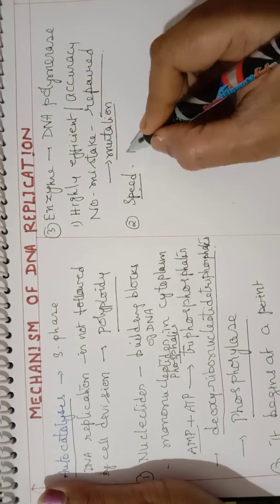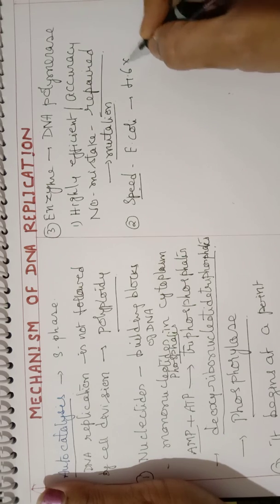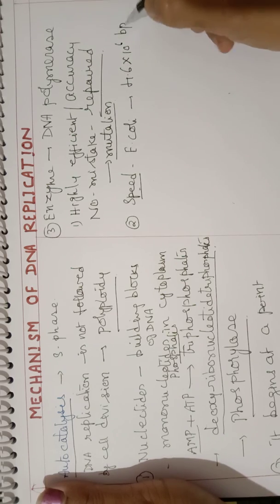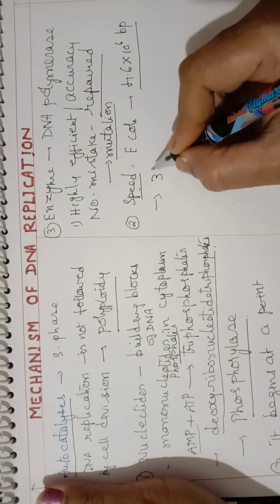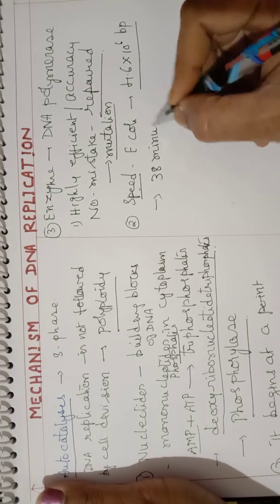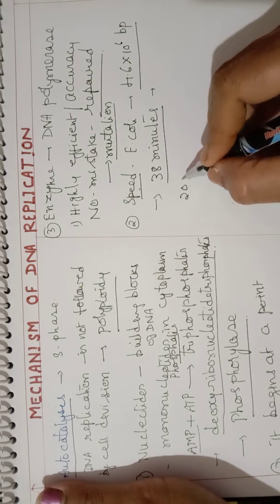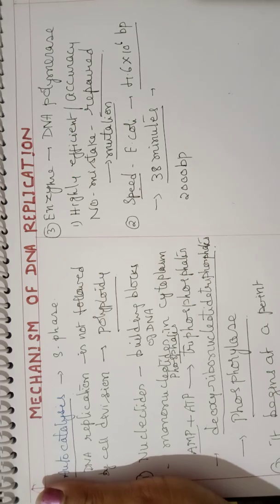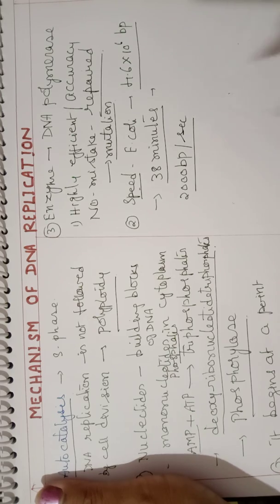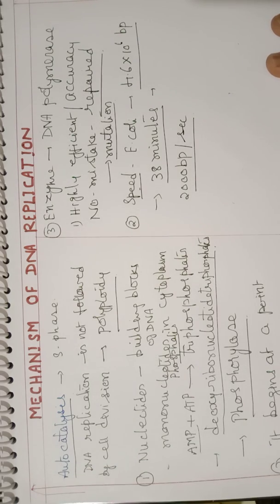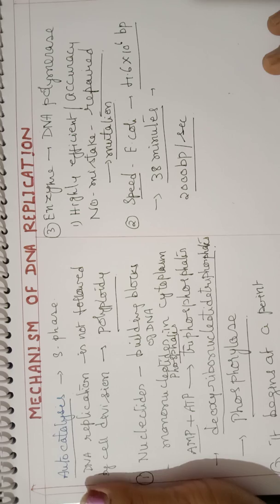For example, in the case of E. coli, we know it has 4.6 × 10^6 base pairs, and the replication of these base pairs is completed in 38 minutes. That means the speed is approximately 2000 base pairs added per second. So the speed is also high.